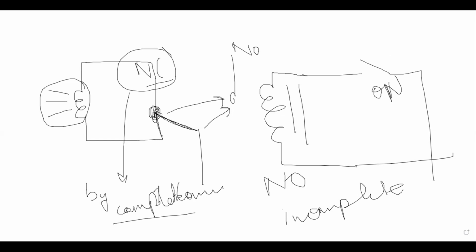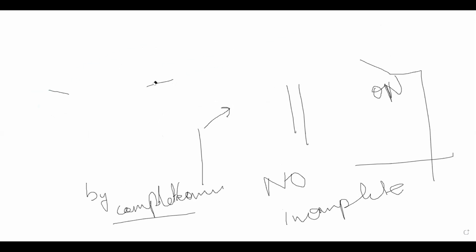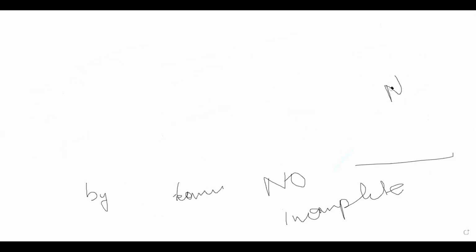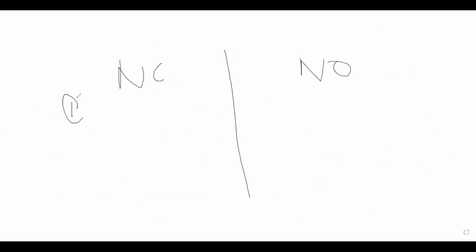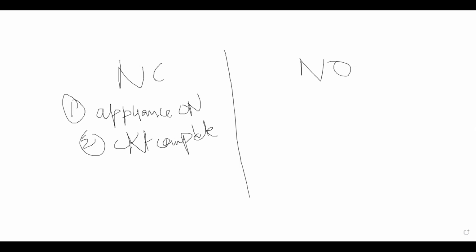Okay, by default, again I'm telling you, let's just erase this thing. If I'm using normally closed and normally open, normally closed means by default your appliance is on, because your circuit is completed. Number one. Number two is your circuit is complete by default.